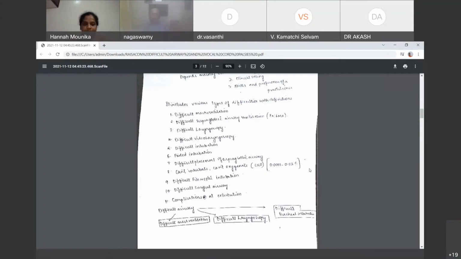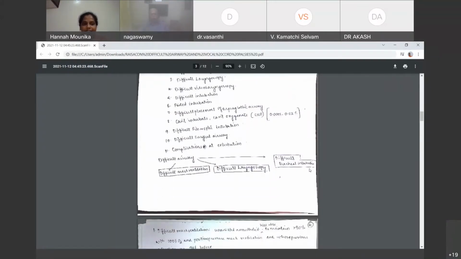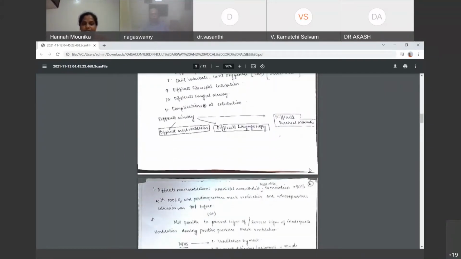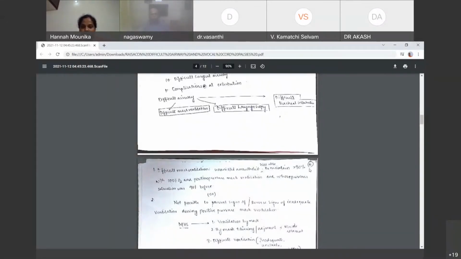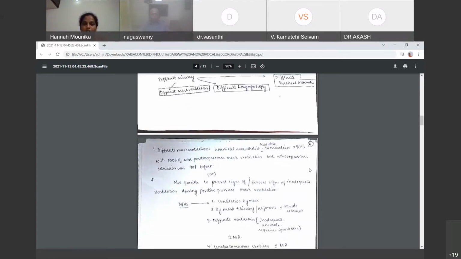So I'll be telling the definitions of three. Difficult mask ventilation definition is when the unassisted anesthetist is not able to maintain greater than 90% saturation with 100% O2 and positive pressure mask ventilation, where the patient's previous saturation was 90% before. Or the other definition is not possible to prevent signs or reverse signs of inadequate ventilation during positive pressure mask ventilation.